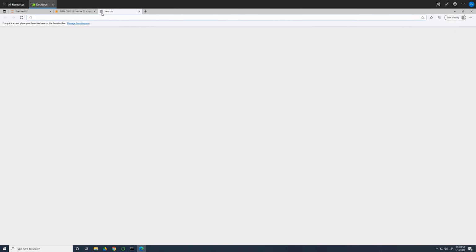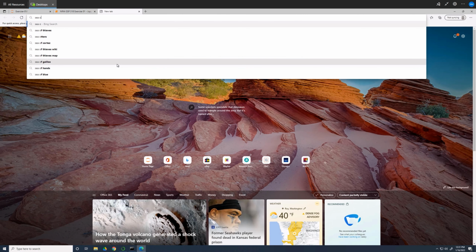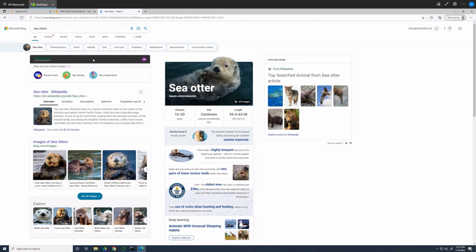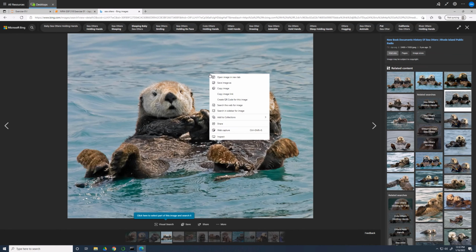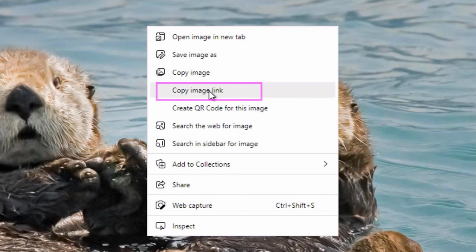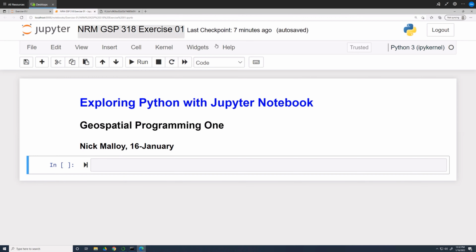Now let's try placing an image from the web. Open a new tab and Google your favorite wild animal. Find an image you like. Copy the image address. This should be a direct address to the image and not the web page.